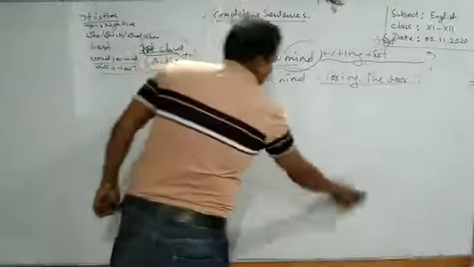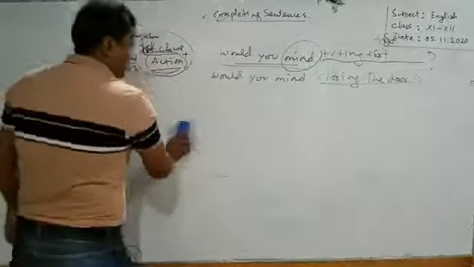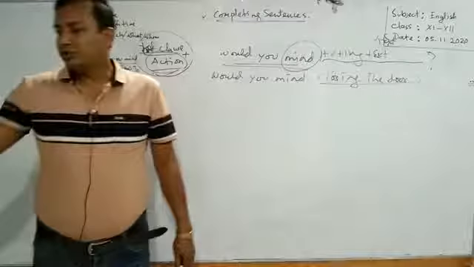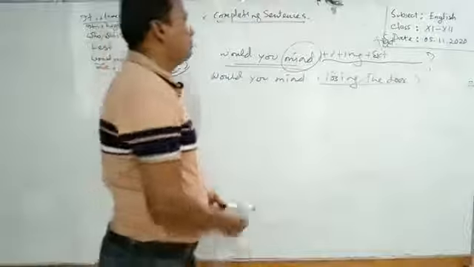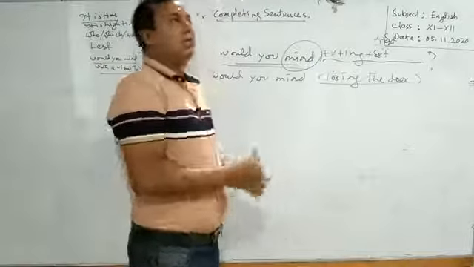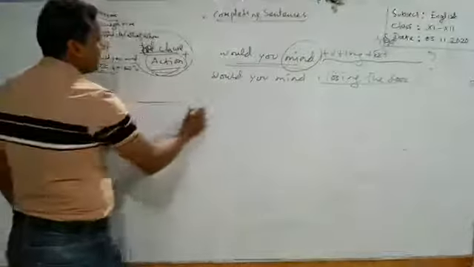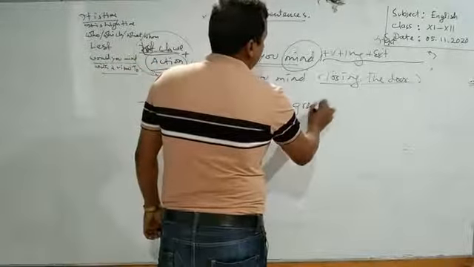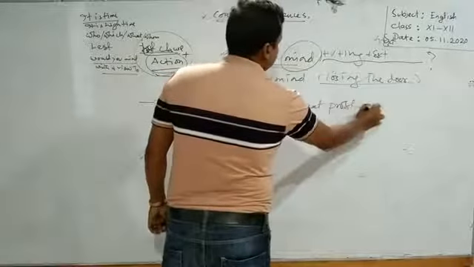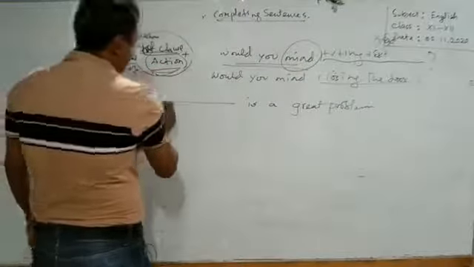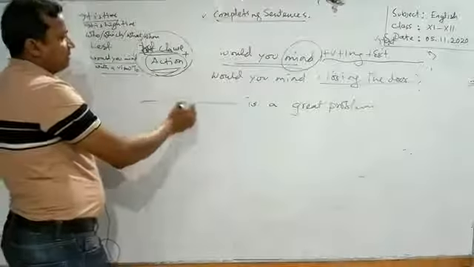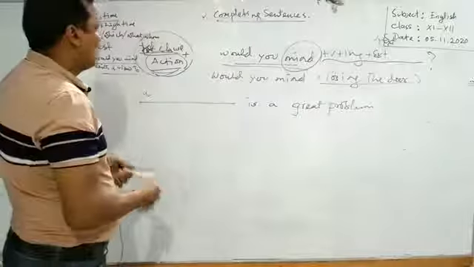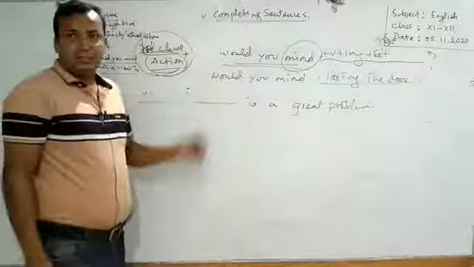Learners, besides this, we sometimes see a gap in the position of subject or object in a sentence. What do we have to use here? We have to use a noun phrase there. Suppose, a gap is a great problem. Here is a gap in the position of the subject of this sentence. So what do you have to use here? We have to use a noun phrase.